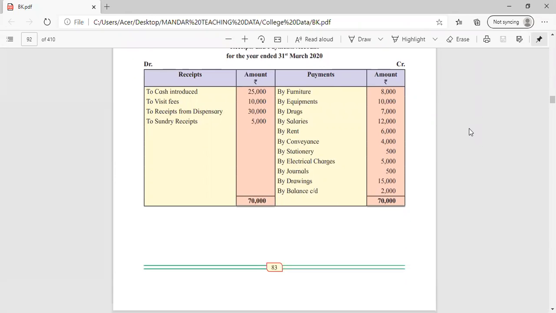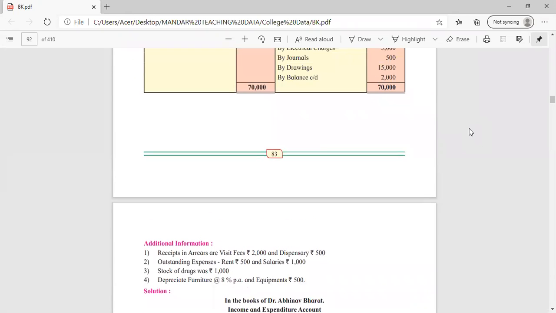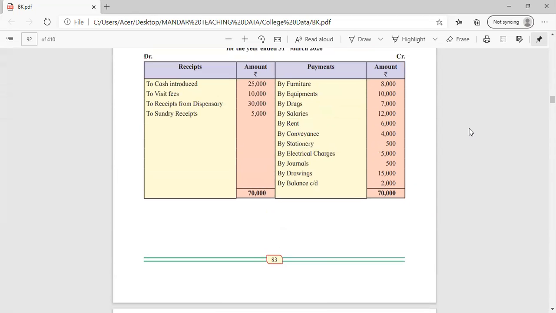They have given us the receipts and payment account of Dr. Abhinav Bharat. They have given us additional information as receipts in arrears are visit fees, dispensary; outstanding expenses are rent and salaries, stock of drugs, and depreciation on furniture and equipment. So this is what they have given us. So let us start by preparing our income and expenditure account and your balance sheet.